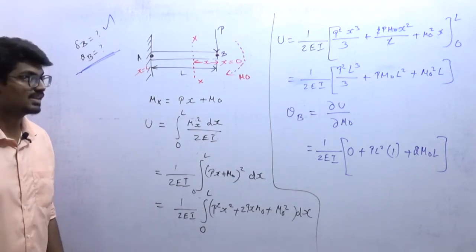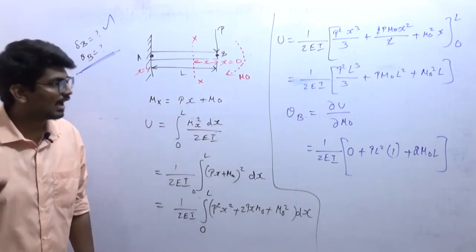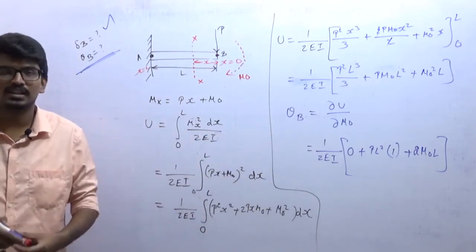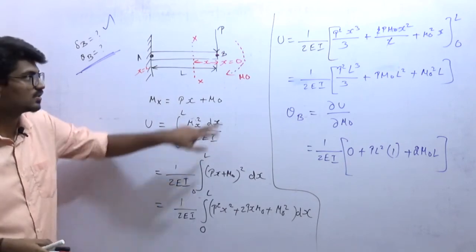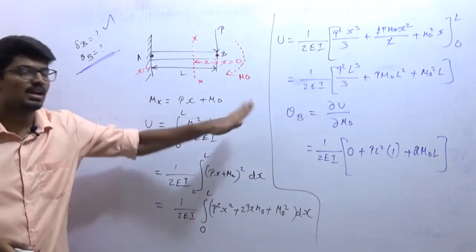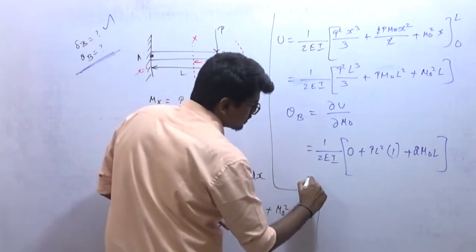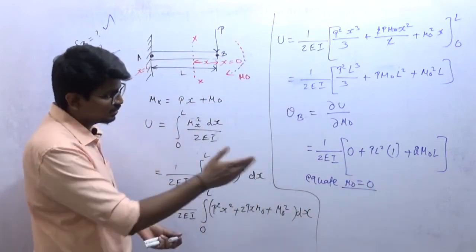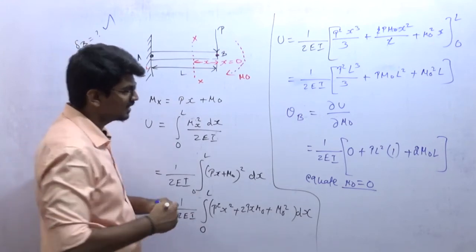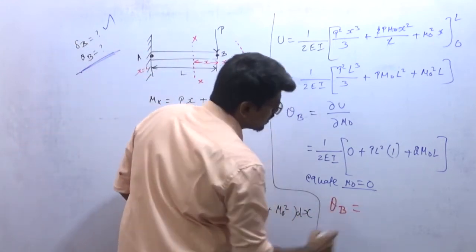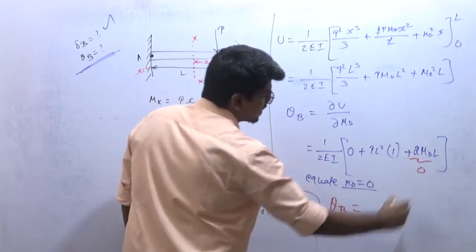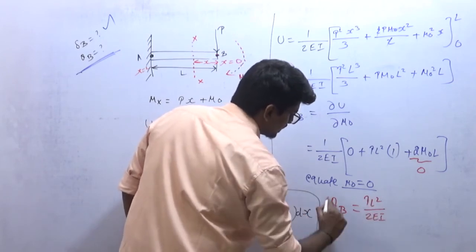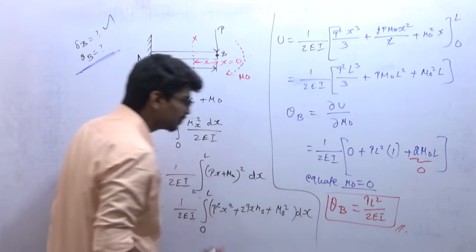Now what is the next step? What I said, if I introduce a hypothetical load, after differentiating, equate all the hypothetical loads to 0. Hypothetical load means it may be a load or it may be a moment. In this case I am introducing a hypothetical moment, so equate the hypothetical moment to 0, which means equate M naught to 0. If I do that, I will get theta, that's it. I hope you understood this. It's a very simple method in fact. If I equate M naught to 0, this total term will become 0, so PL square by 2EI. Okay, this is the method.